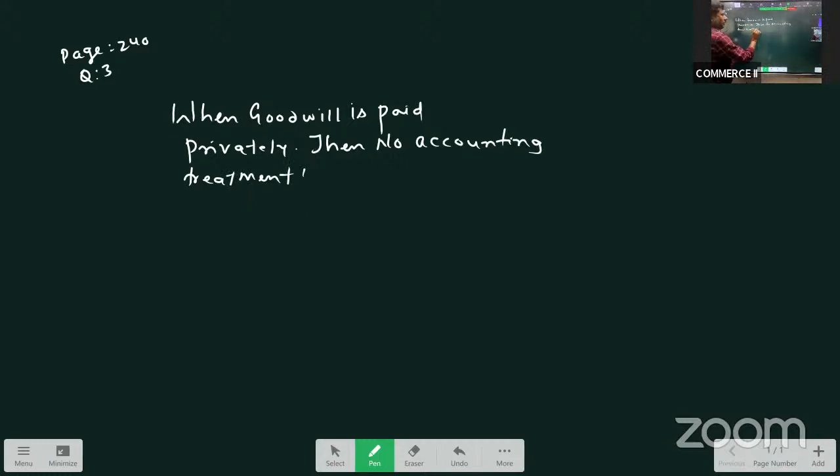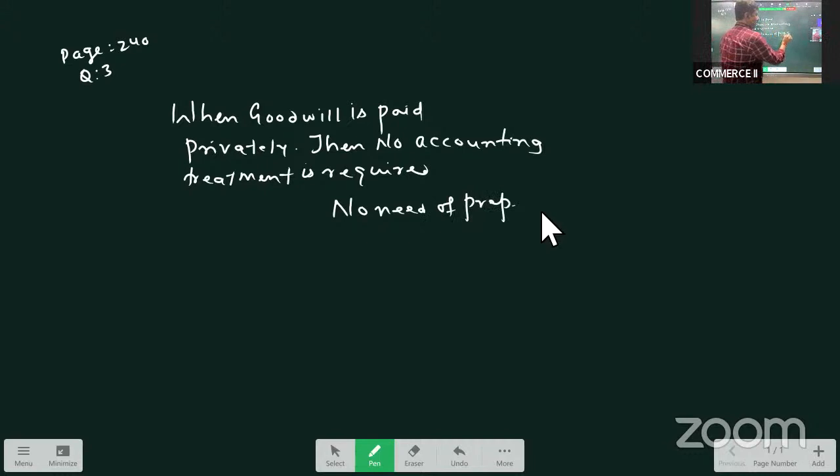This will be very simple. Sir, we used to prepare goodwill account. In the last two problems, we prepared goodwill account. Yes, but now you don't have to prepare. No need of preparing goodwill account. Okay, so let us move further.